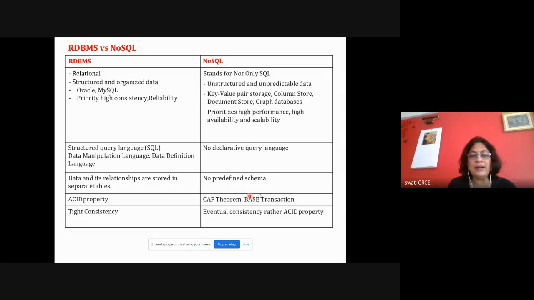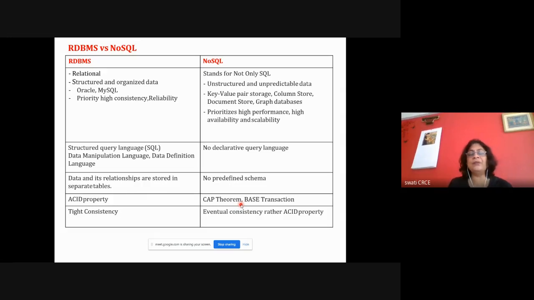And it is not following the ACID property, but it is following the BASE theorem. BASE means basically available, soft state, eventual consistency. So here they don't guarantee tight consistency, where the data is always in a consistent fashion, even if it is replicated. But here it is eventual consistency. Eventually, after some time, data will be in a consistent state.